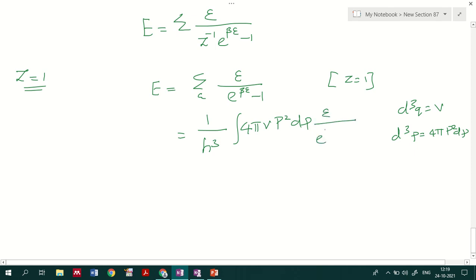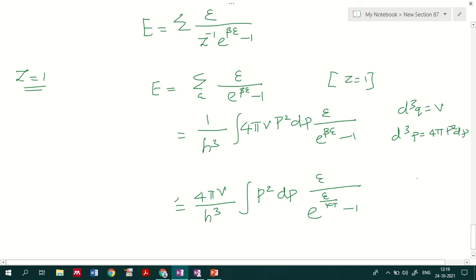I can take 4 pi V divided by h cube outside, leaving p square dp epsilon divided by e raised to epsilon by kT, where beta equals 1 by kT, which we already know.